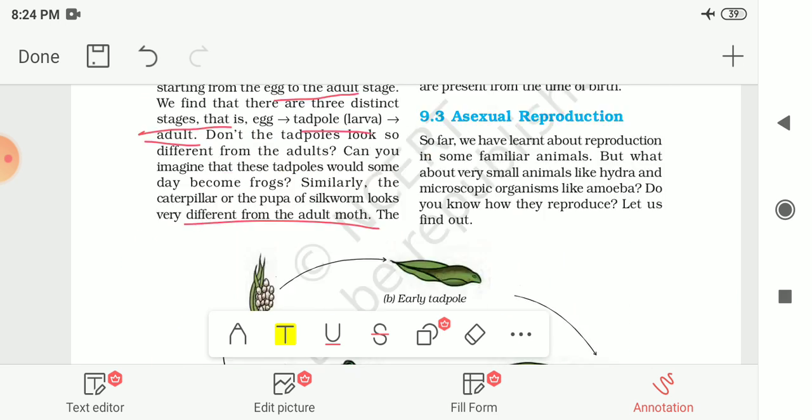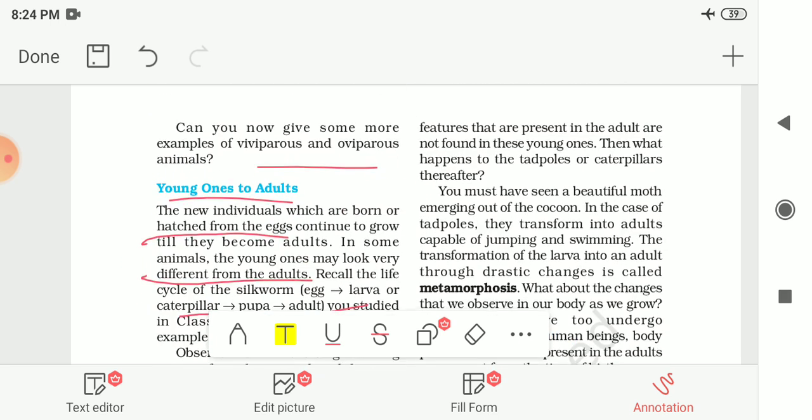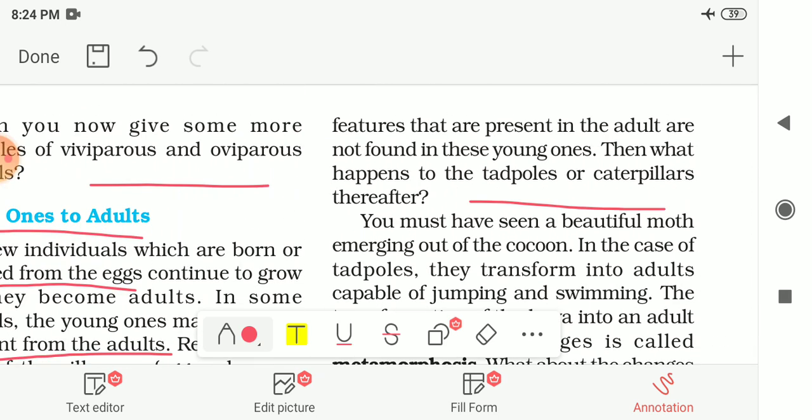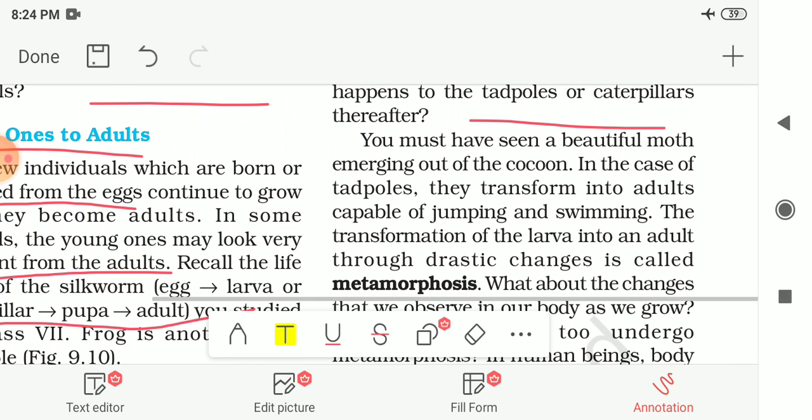Now the features that are present in the adult are not found in the young ones. The features which are found in the adult frog are not found in the tadpole or caterpillars thereafter. So then what happens to the tadpole and caterpillars thereafter? Now can you think what will happen to the tadpoles or caterpillars?